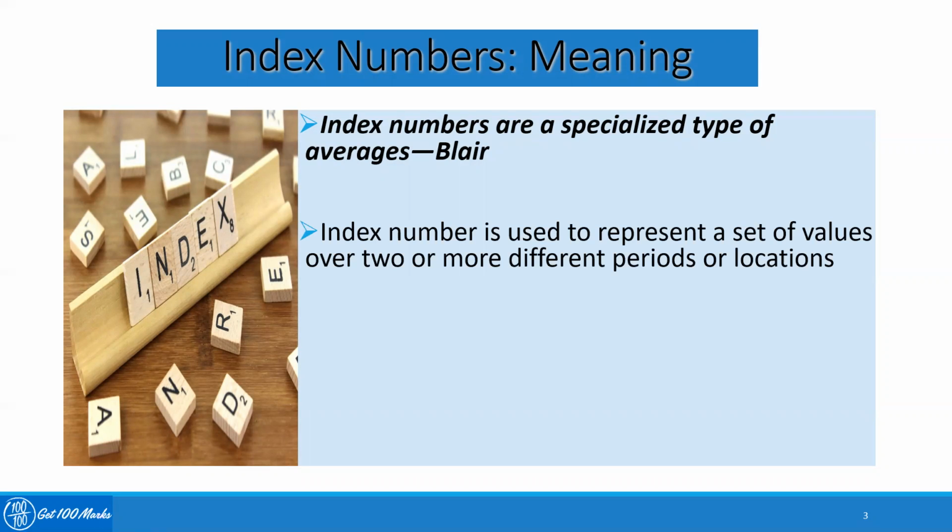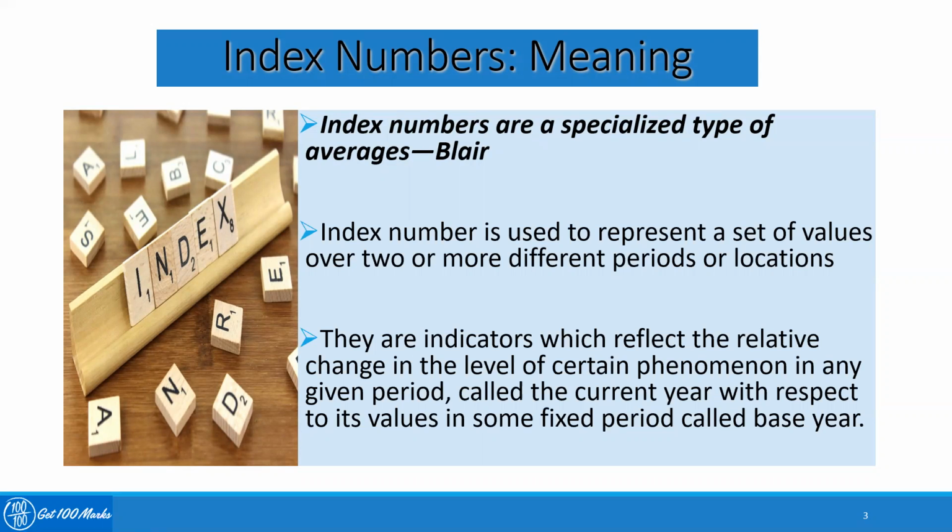Index number is used to represent a set of values over two or more periods or locations. As I already told, suppose I want to compare 2010 and 2020, how much money needs to be spent to buy the same amount of commodity, we can always have a comparison using the index number.